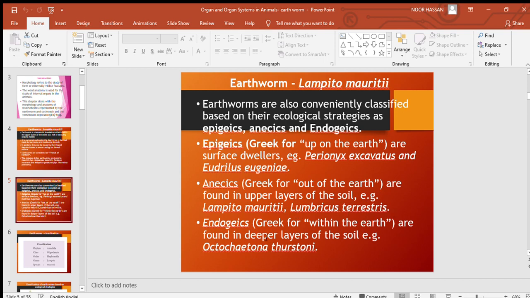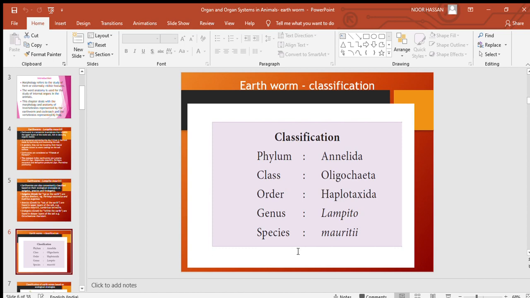And endogeics, in Greek, it refers to within the earth. That is, they are found in deep layers of the soil. Example, Octochaetona thurstoni. So this is the classification.